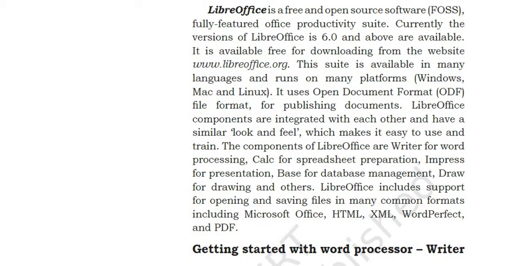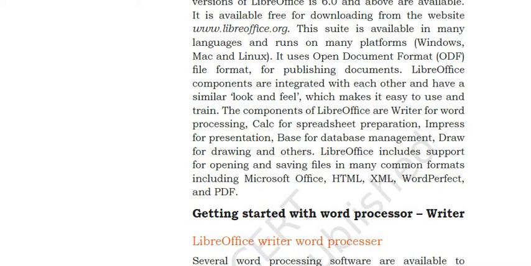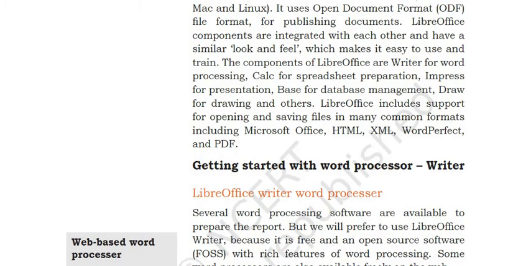Now next, this suite is available in many languages and runs on many platforms. Including Windows, you can even work on Mac and Linux also. If you are using LibreOffice, you can use it in these also. It uses the Open Document Format (ODF) file format for publishing documents. LibreOffice components are integrated with each other and have a similar look and feel, which makes it easy to use and train. Yes, this software is very user friendly. You can easily learn the components like those of MS Word. That is also very easy.